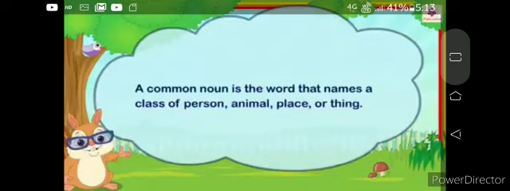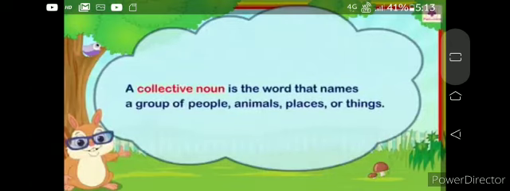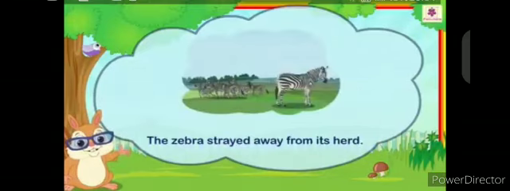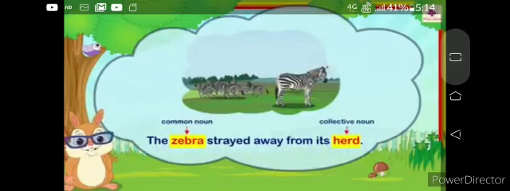Common nouns are the general names of every person, place, thing, or animal. For example, city, boy. Now, collective noun. Collective nouns are the names of a group or a collection of persons, places, things, or animals. Example, bench, herd. Now, take another example. The zebra strayed away from its herd. So, zebra is a common noun and herd is a collective noun.